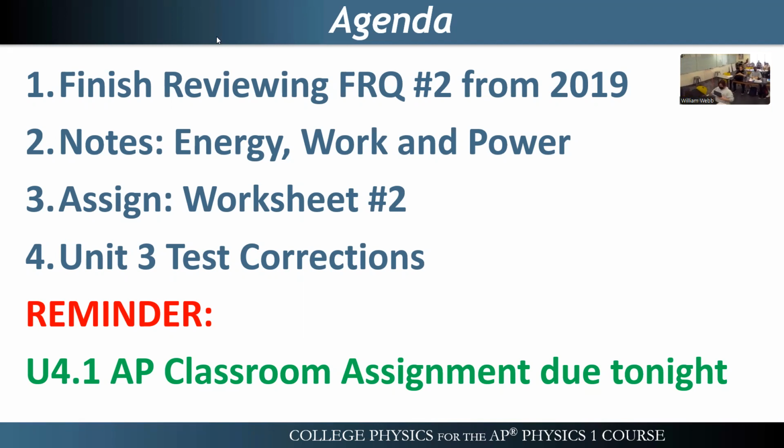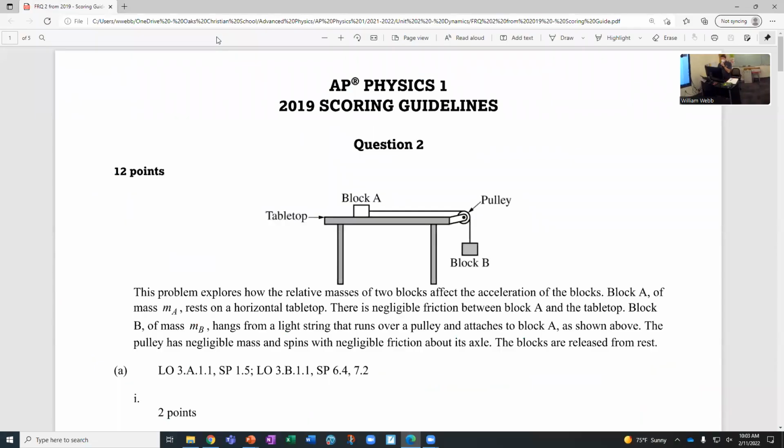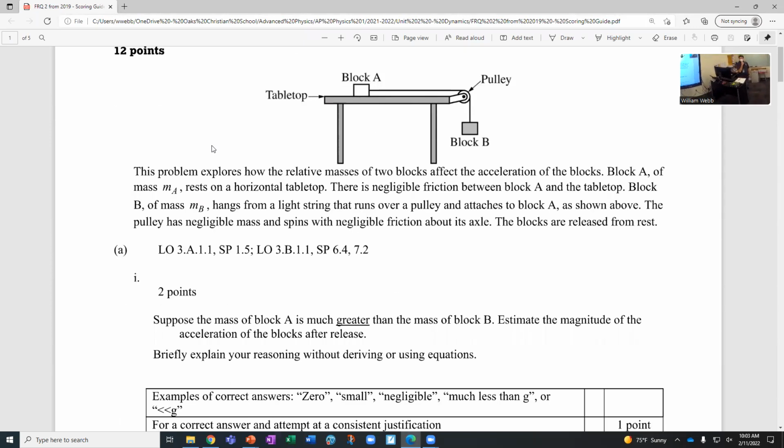All right. So for that FRQ, we've got the scenario of a block hanging over a pulley attached by a rope to another block that's sitting on a table, but the block on the table experiences no friction and the pulley experiences no friction, and both the string and the pulley are considered to have negligible mass. So you're basically only worried about the masses of block A and block B, and then just correspondingly what that does to the tension in the string.